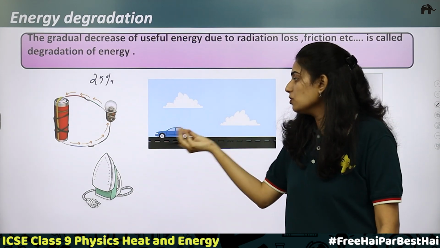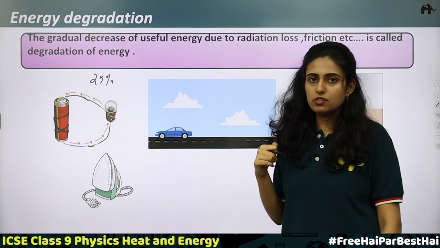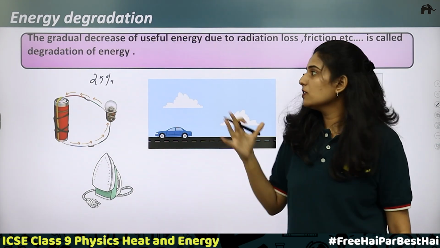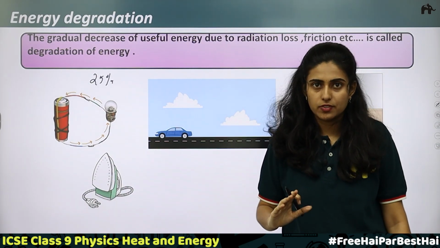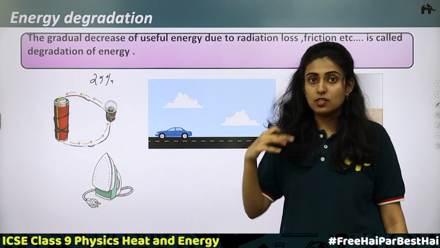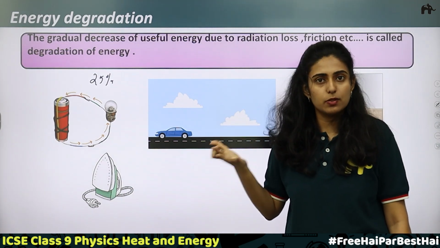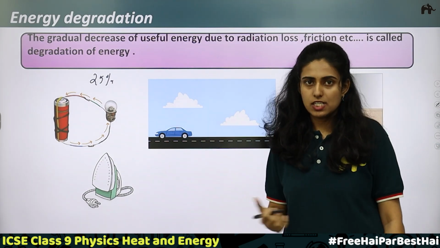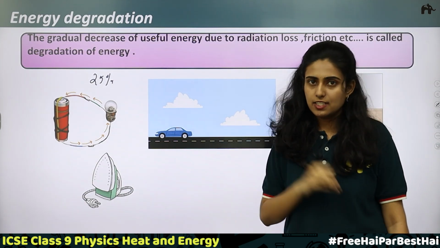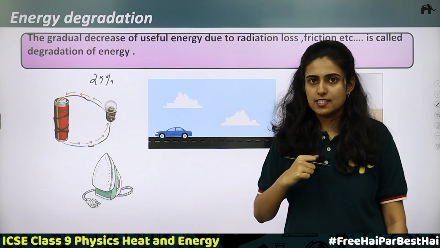Can you use the noise that is produced anywhere? The sound energy produced, can you put it into use? No, right? Heat, can you put it into use? No, right? So what is energy degradation? When you take the case of a bulb, over a long period of time the useful energy will be decreasing and the undesirable form of energy will be increasing. The desirable form of energy produced is the light energy and the undesirable form produced is the heat energy.